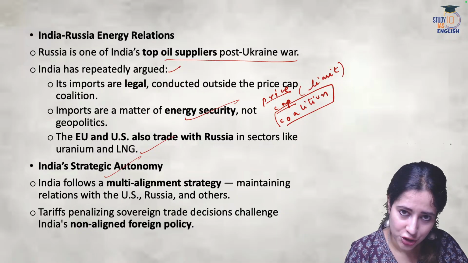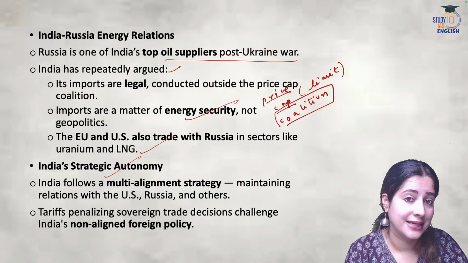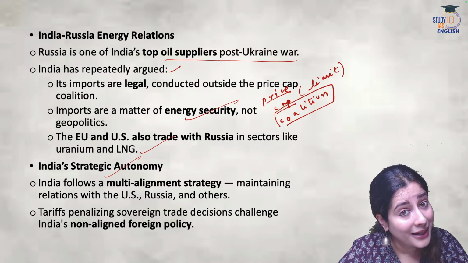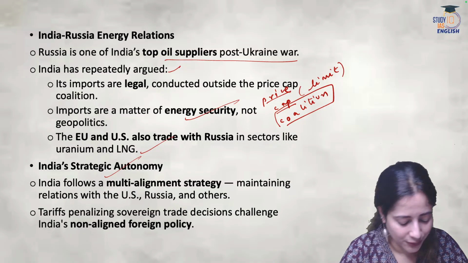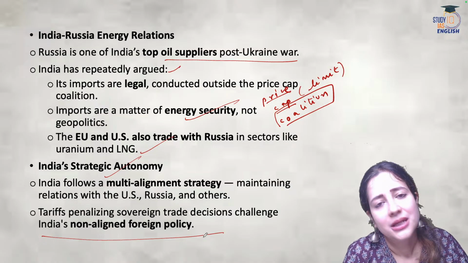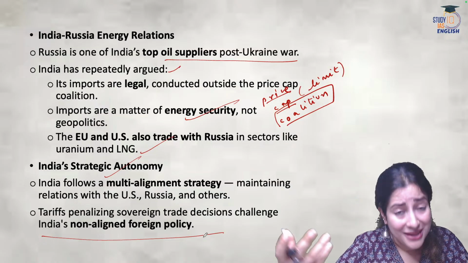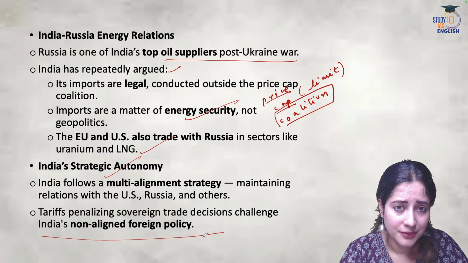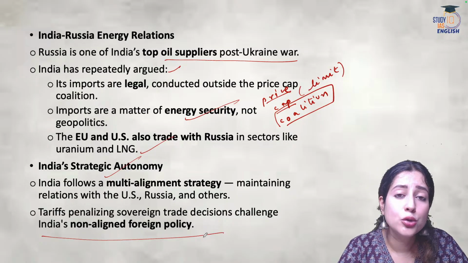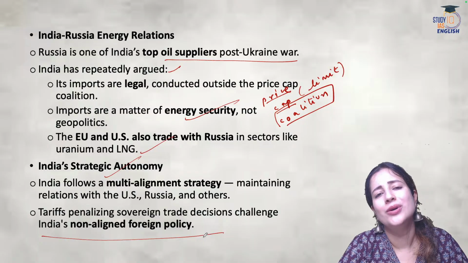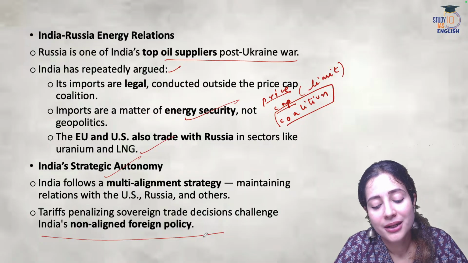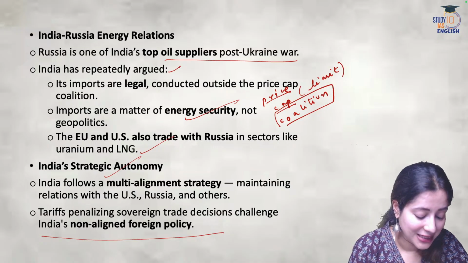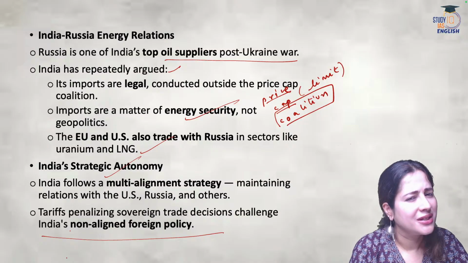Then why should we be punished when China, a country as extremist as China, can be given a few months of tariff exemption by the US? We do not understand that today, okay? So therefore, today we look forward to closing an even stronger bilateral trade deal, a free trade agreement with the UK. We will depend on our trade in goods and services with Russia, and at the same time the US is also a major trading partner. So therefore India cannot understand today this sudden economic exploitation by the Donald Trump government. It will impact the Indian economy in a very negative way.